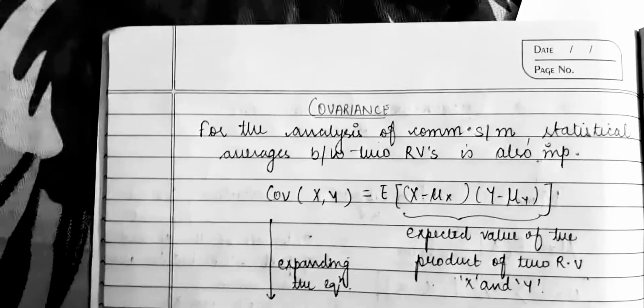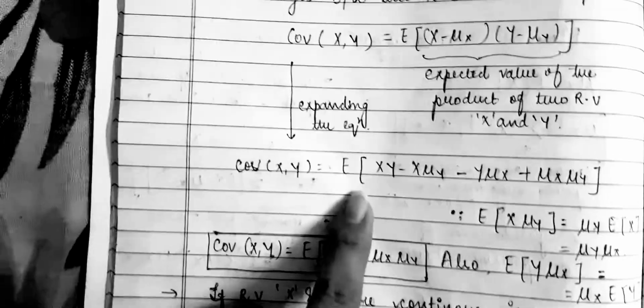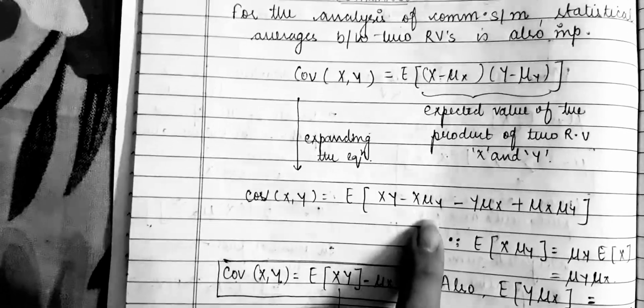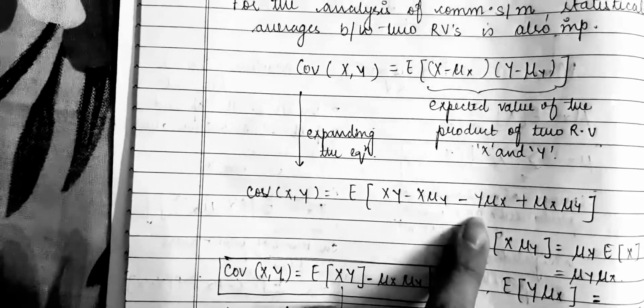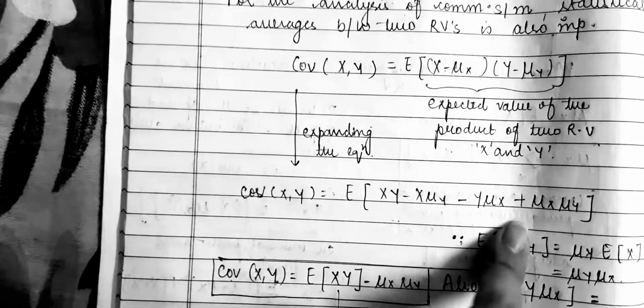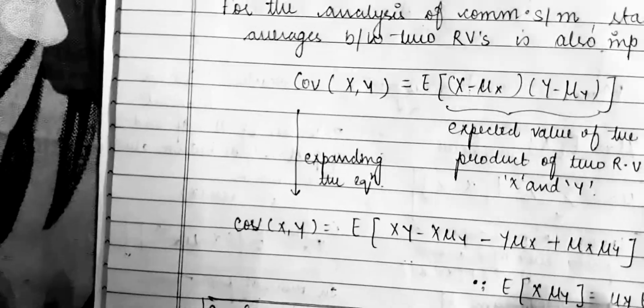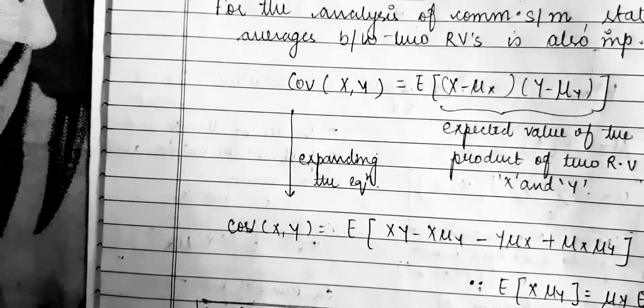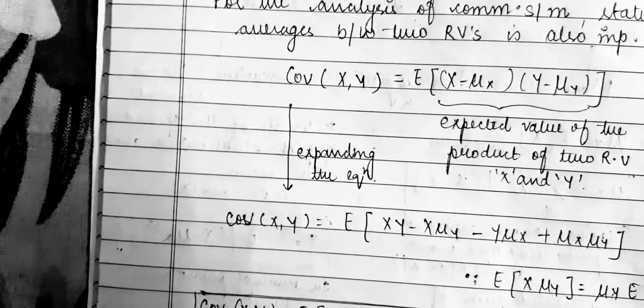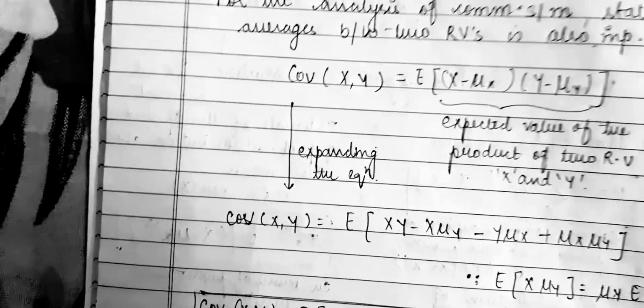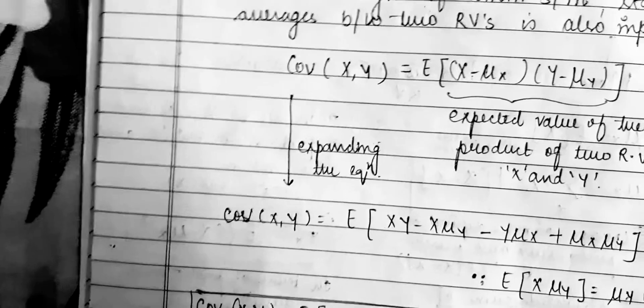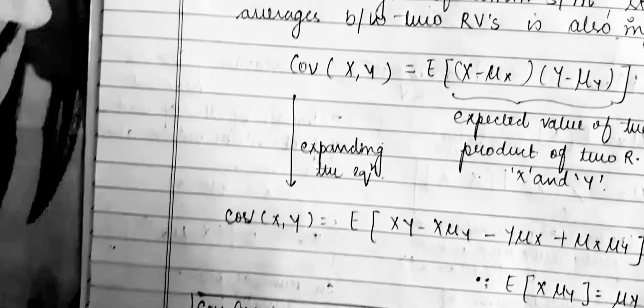Now if we expand this equation, covariance x comma y is equal to your expectation xy minus x mu y minus y mu x plus mu x mu y. Now since your expectation of x mu y is equal to mu y expectation x, that is equal to your mu y mu x, so we'll put mu y mu x with respect to it.